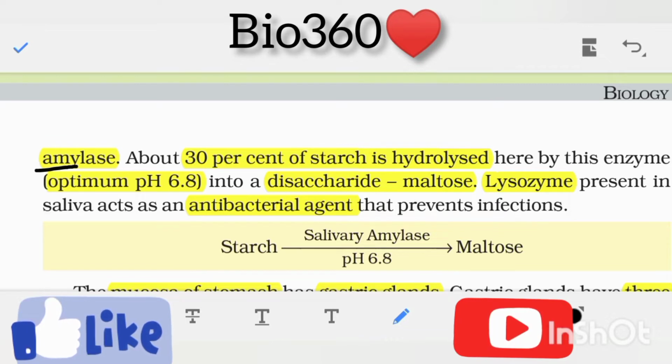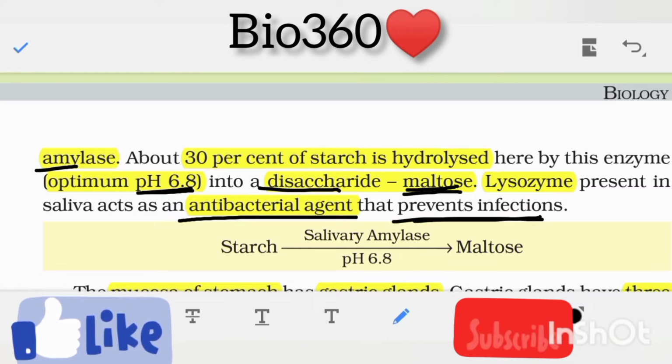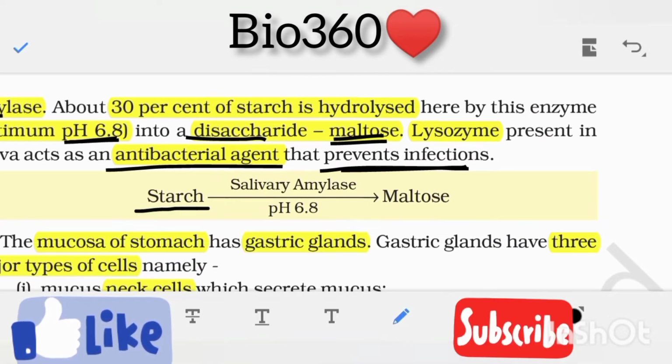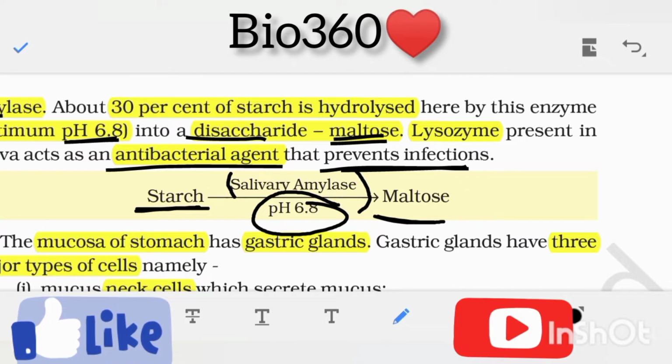About 30% of starch is hydrolyzed here by this enzyme under the optimum pH of 6.8 into disaccharide like maltose. Lysozyme present in the saliva acts as antibacterial agent that prevents the infections. Now you can see it is a starch and it is a polysaccharide which in the presence of salivary amylase under the pH of 6.8 is converted into disaccharide which is maltose.